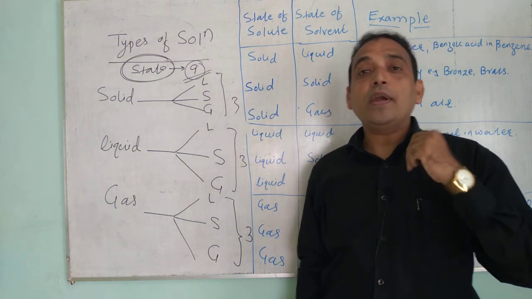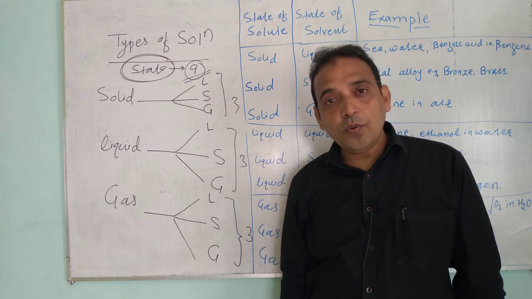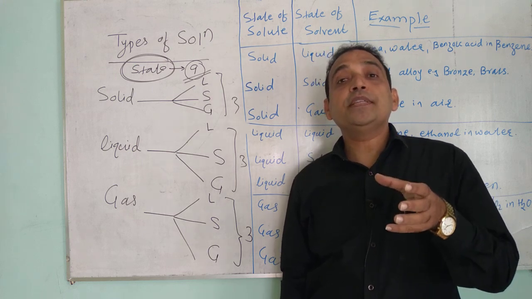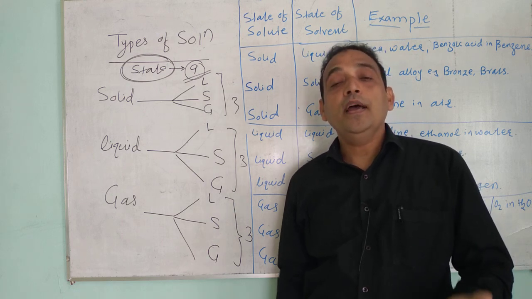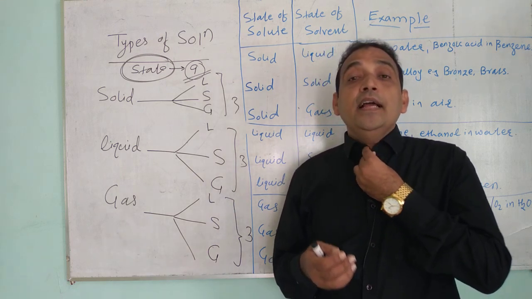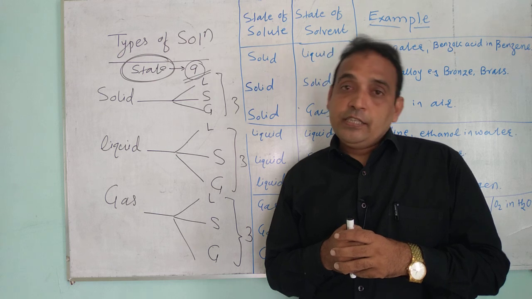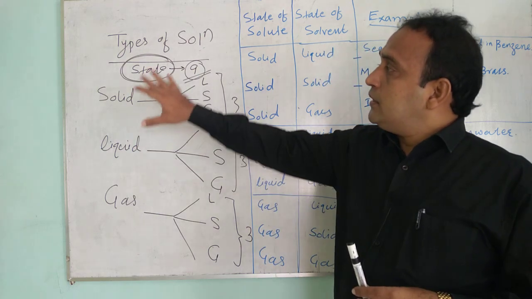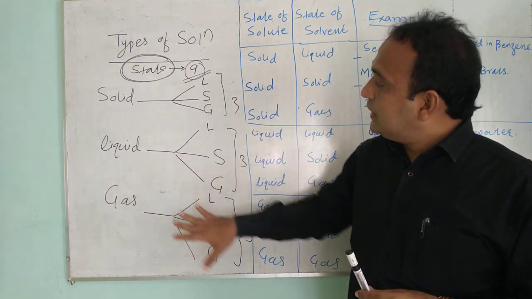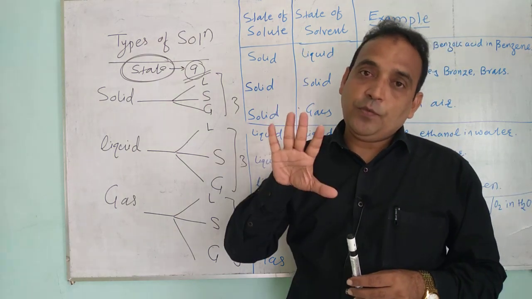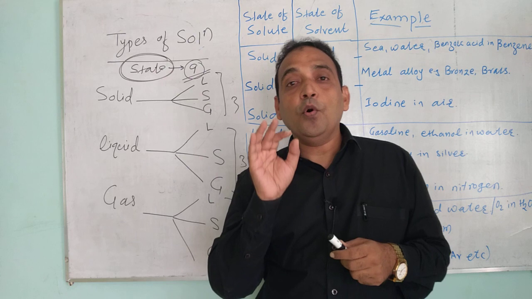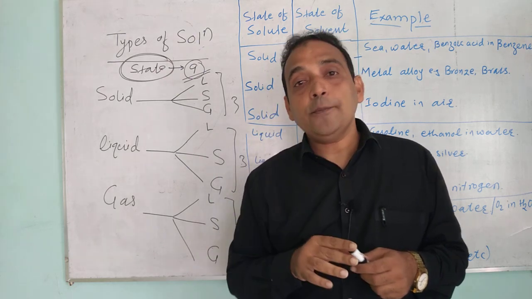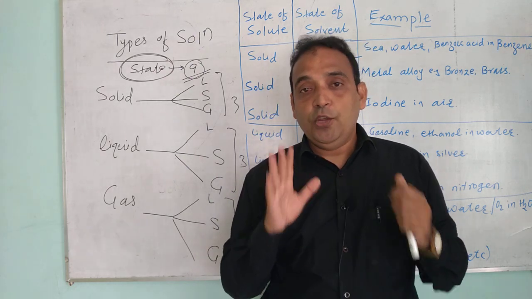Now we know what is the solute. Solute is a component which is present in a small quantity in a solution. And what is the solvent? A component which is present in large quantity in the solution. Okay, so this is the definition and different types of solutions. So what is a solution? A homogeneous mixture of two or more pure substances is called a solution.